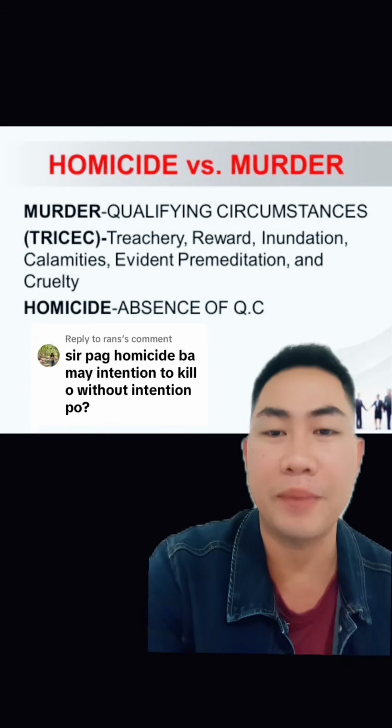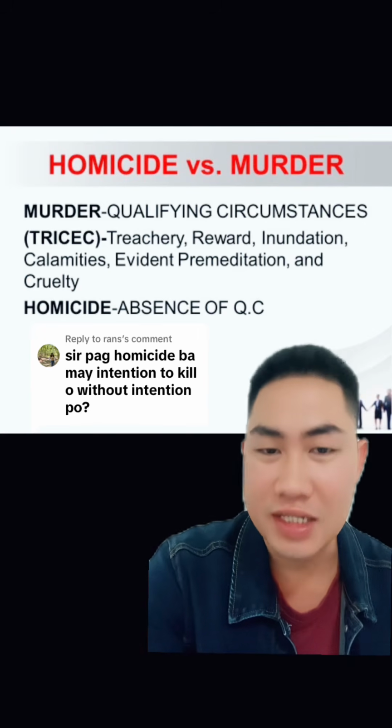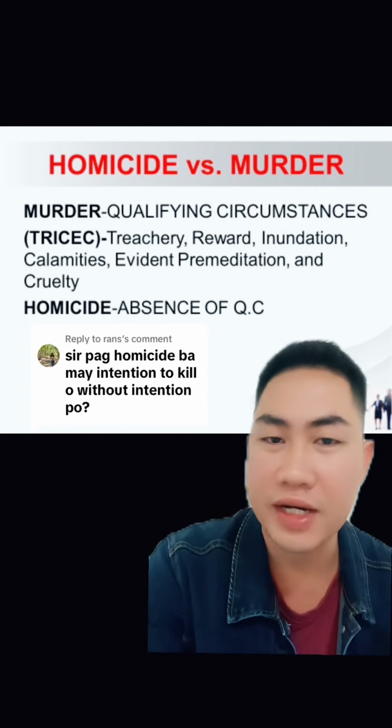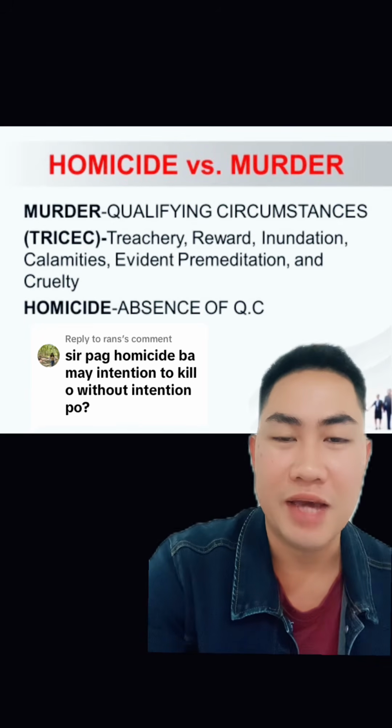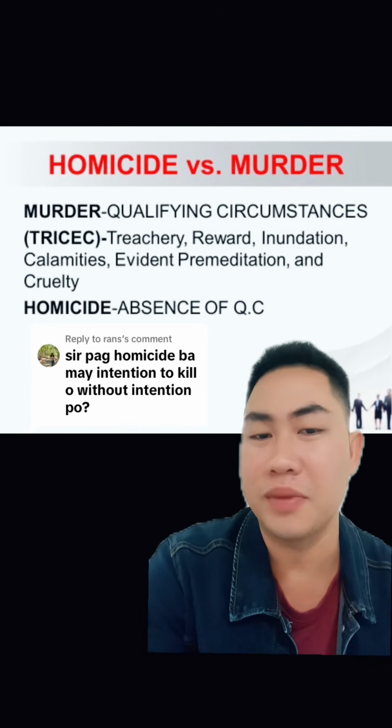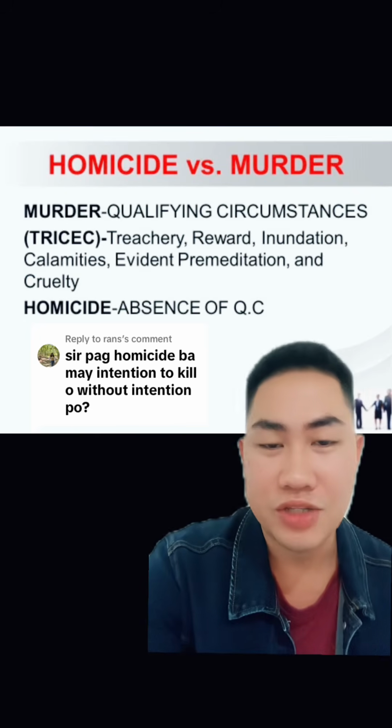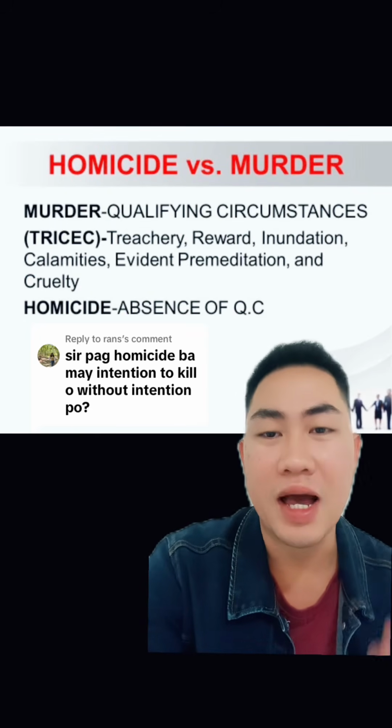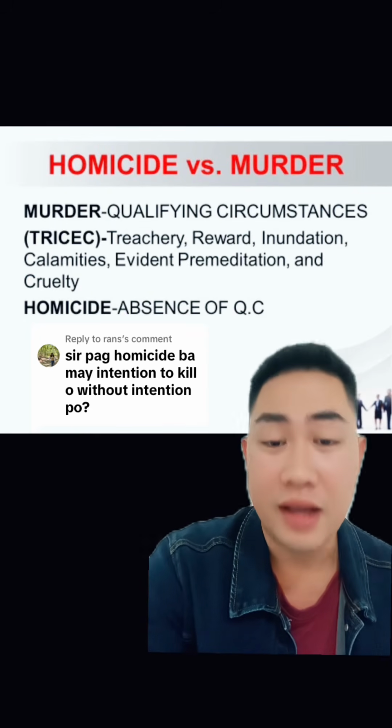So halimbawa, kapag present yung TRICEC, kahit isa sa kanila, yung treachery, reward, inundation, in times of calamities, there is an evident premeditation and cruelty. Papasok yan ngayon, or ang killing or yung pagpatay is tatawagin natin na murder.